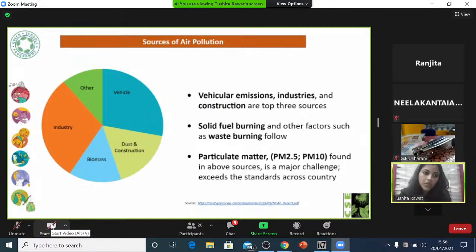So schools, we are in touch with schools, we are in touch with teachers like you who are our multipliers. And through you, we try to disseminate this information and all the necessary things that schools can do at their level. Then moving ahead, particulate matter or PM 2.5 and 10, as I shared, they are also a major challenge now, and they're continuously impacting the health of people who live in those areas where the concentration is really high.